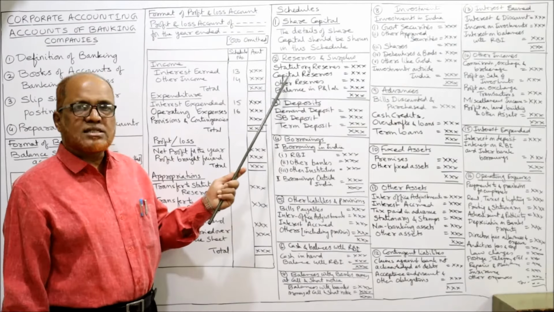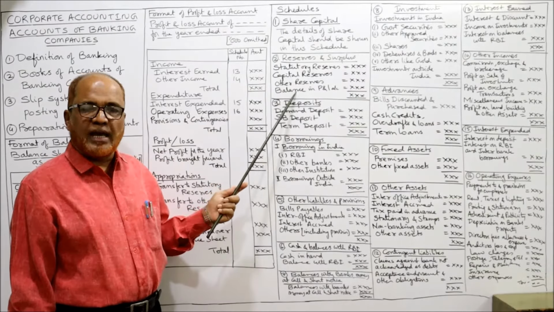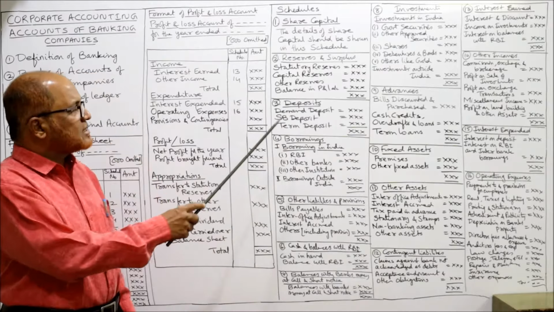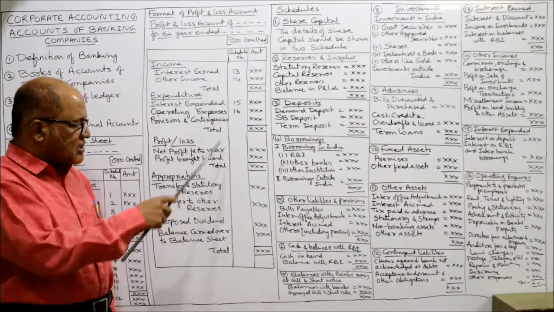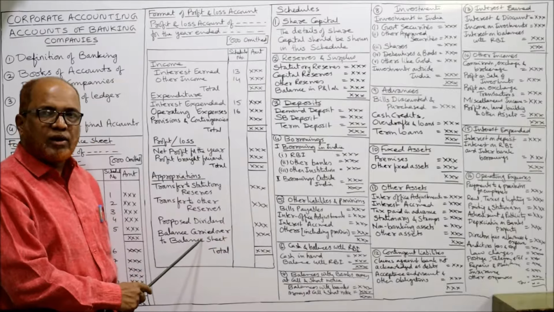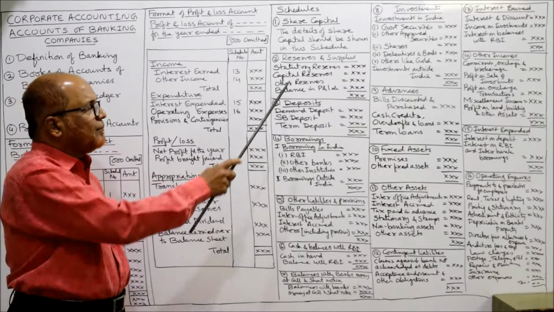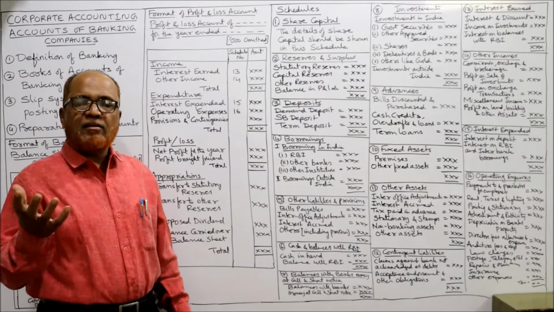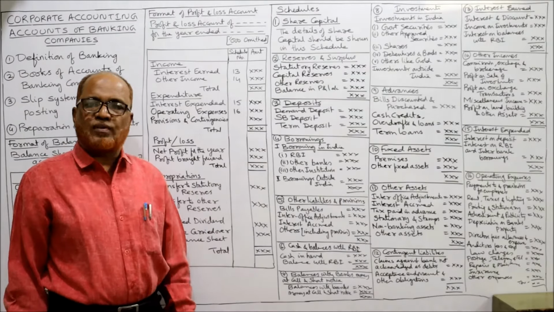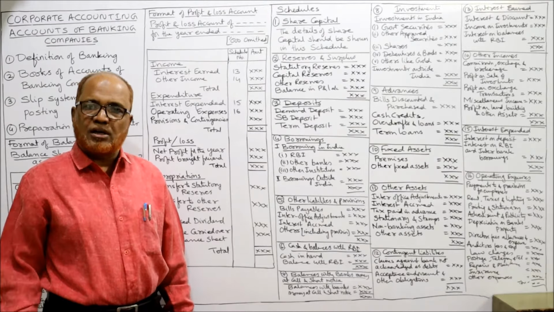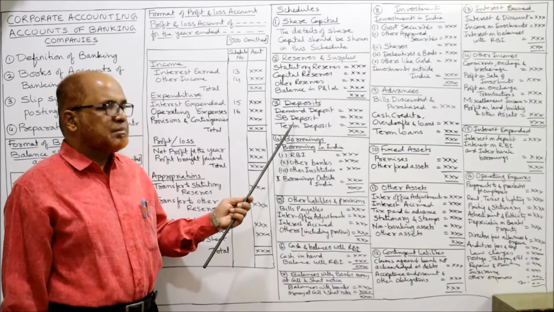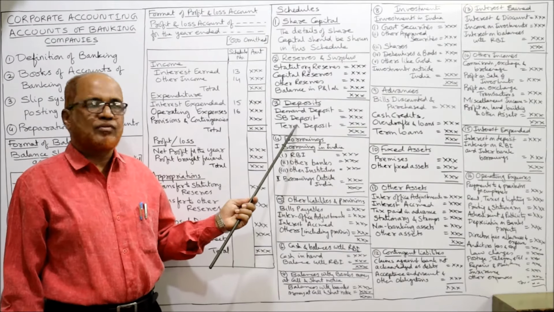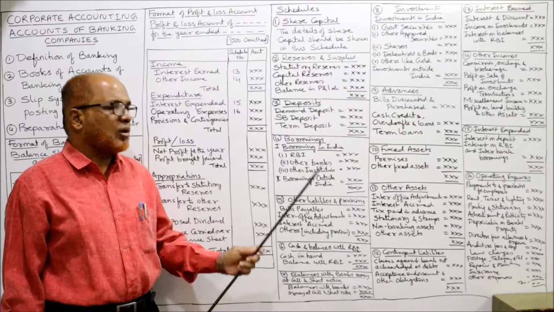Second schedule, reserves and surplus. In this schedule we take statutory reserve, capital reserve or any other reserve and balance carried over from the balance sheet. Balance carried over in P&L account. In profit and loss account, last item, balance carried over to balance sheet. This item will be taken in the reserves and surplus. So third is deposit. The bank will accept different types of deposits from the customers like demand deposits, term deposits, fixed deposits, SB deposits. So all the different types of deposits should be taken in schedule number 3.